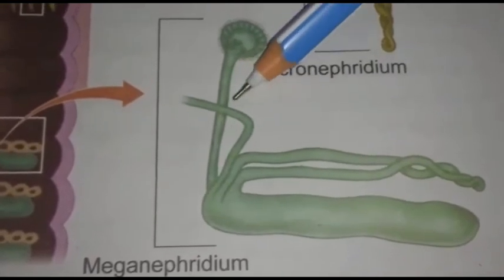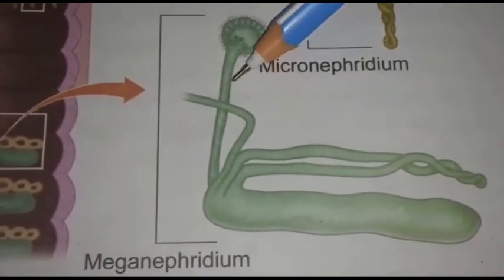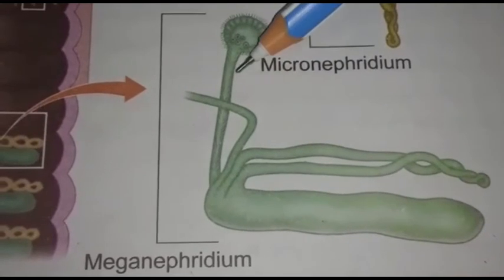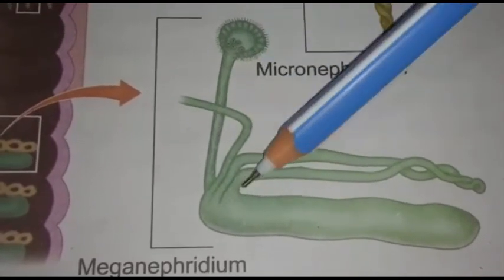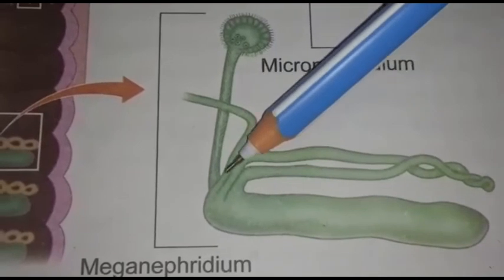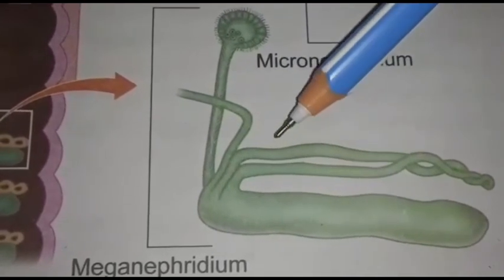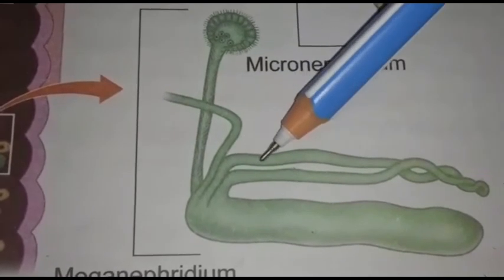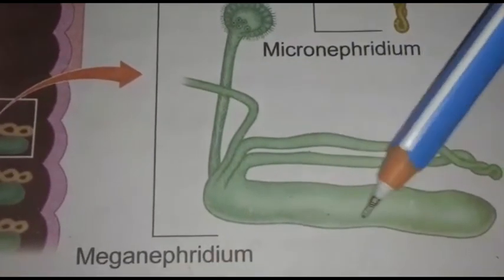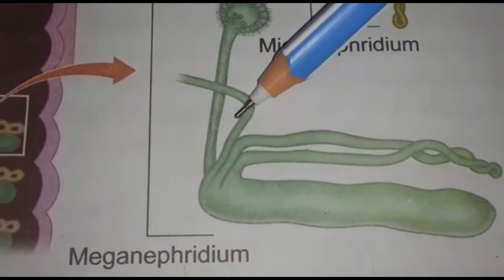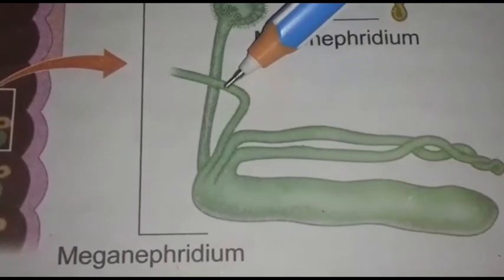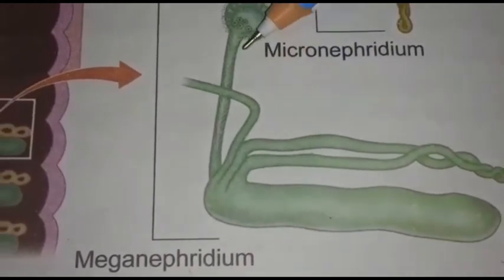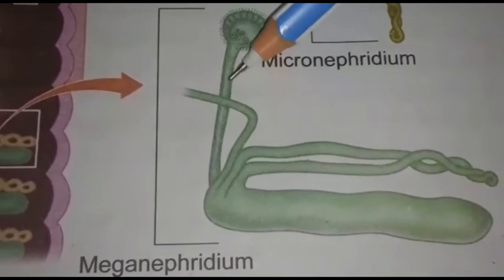This tube consists of three distinct divisions. After this funnel structure, a tube-like structure arises, and it is divided into three divisions. One is the ciliated, next is the glandular, and next is the muscular region. The ciliated region contains small cilia inside.